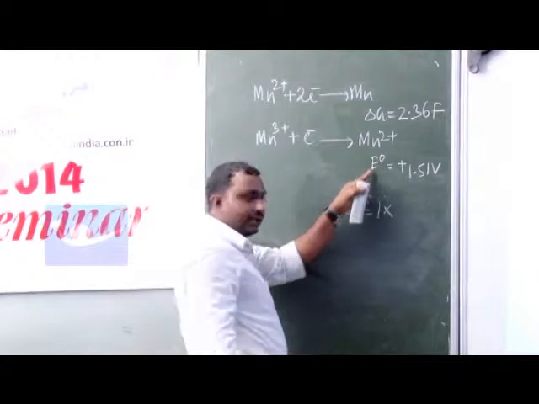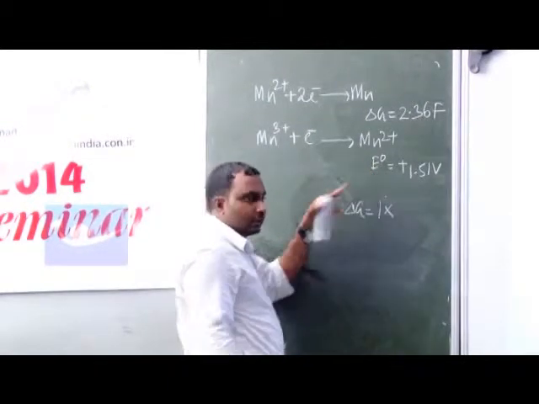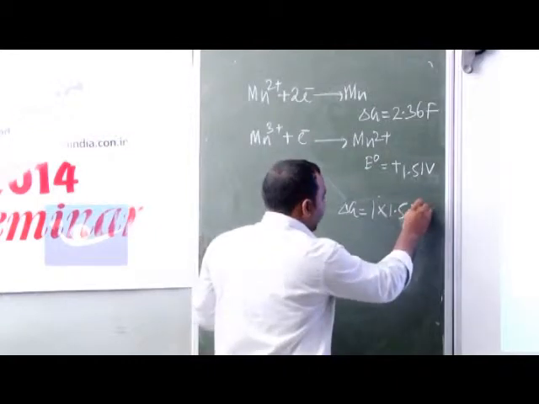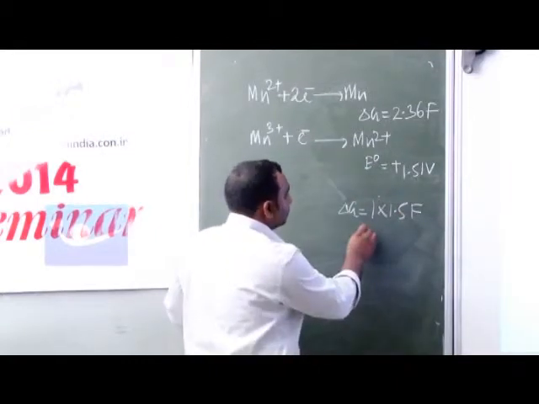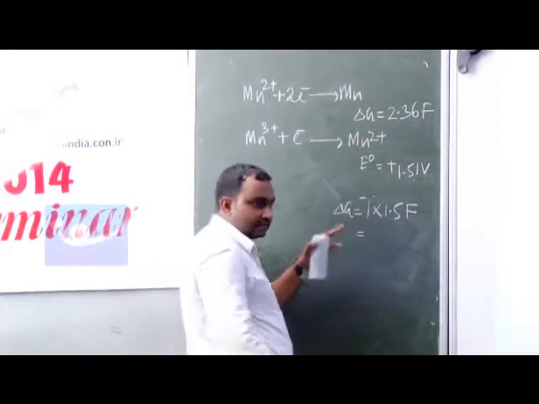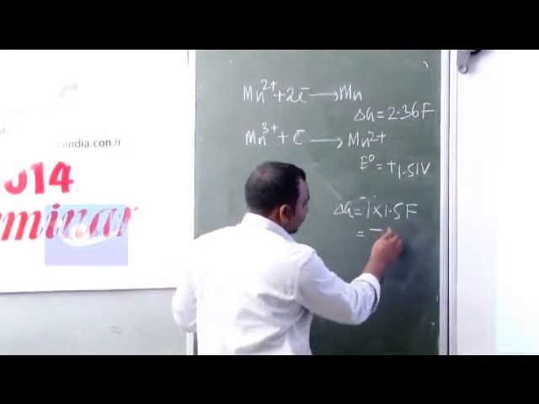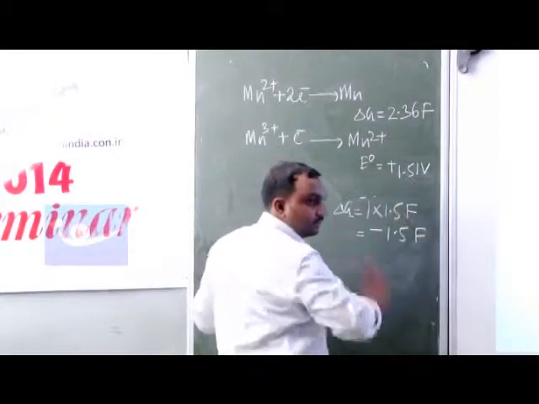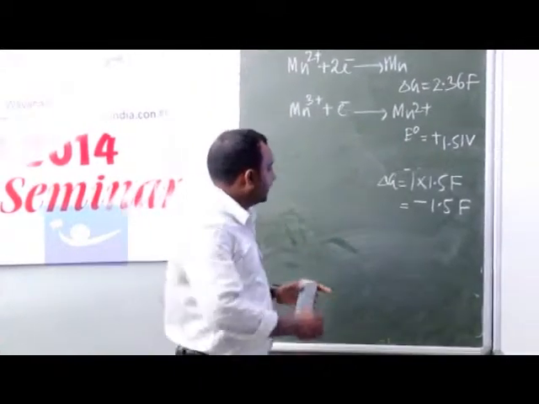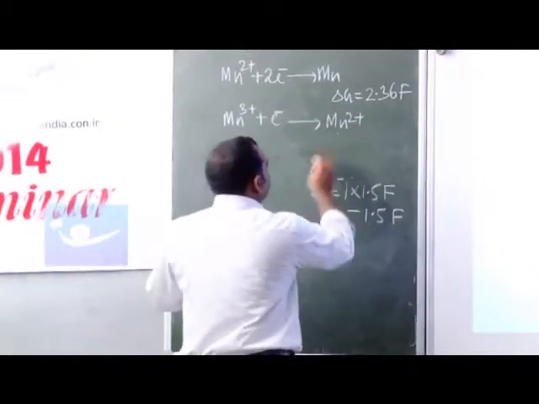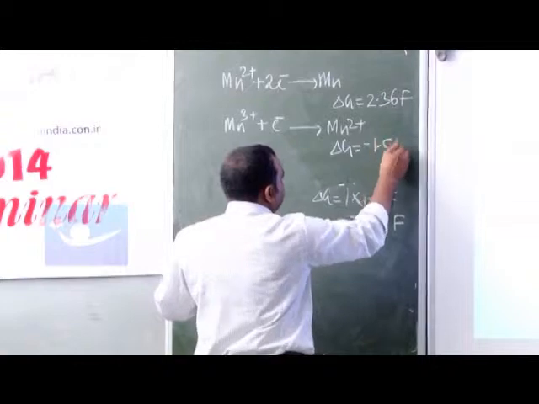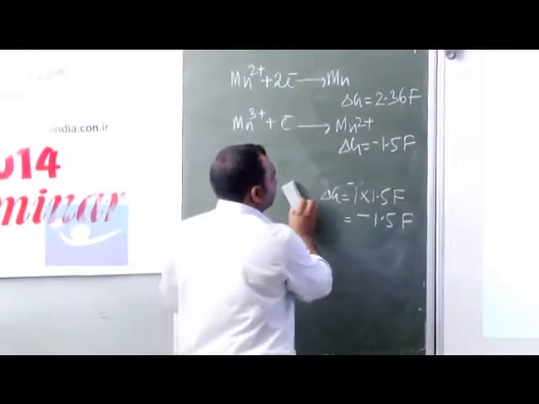The electrode potential is 1.5. We will keep Faraday as it is. So minus 1.5 Faraday. We will keep that value over here. Delta G is equal to minus 1.5 Faraday.